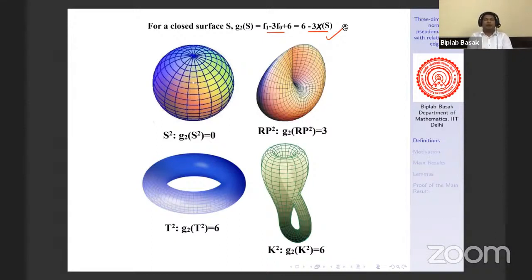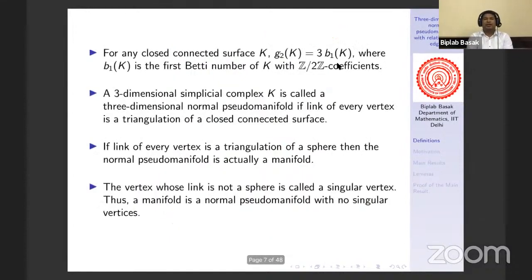In other words, for a surface, you can check that G2 of S equals 3 times (2 minus chi of S), which is a multiple of 3, obviously, times the first Betti number. That means we can say for any closed connected surface K, G2 of K is 3 times B1 of K, where B1 of K is the first Betti number of K with Z2 coefficients.